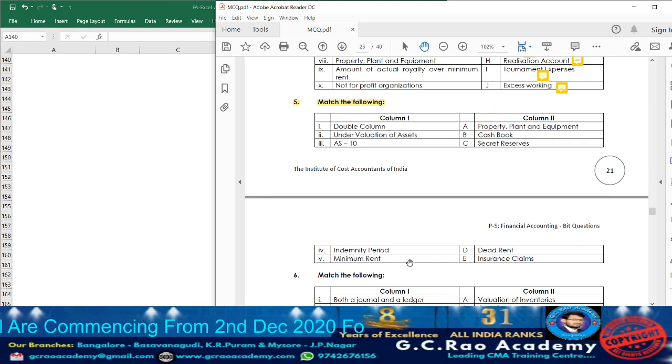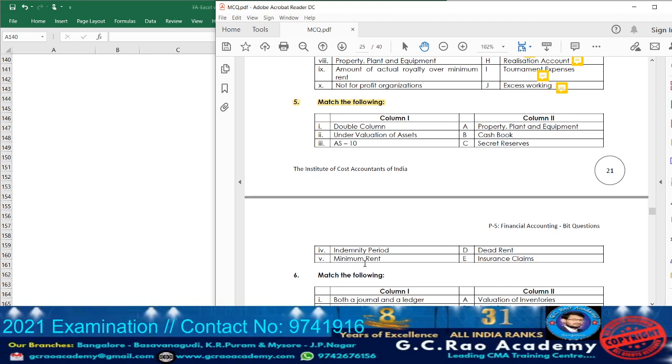Point number 4, indemnity period. Indemnity period will be considered where? In insurance claim. Am I right? And point number 5, we have minimum rent. Minimum rent is a concept of what? Royalty.